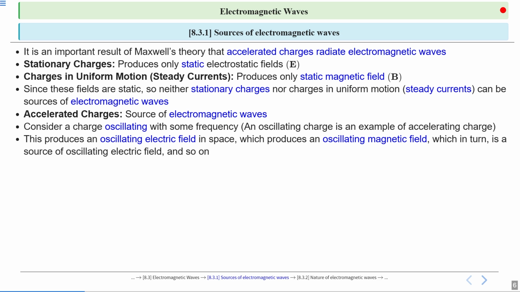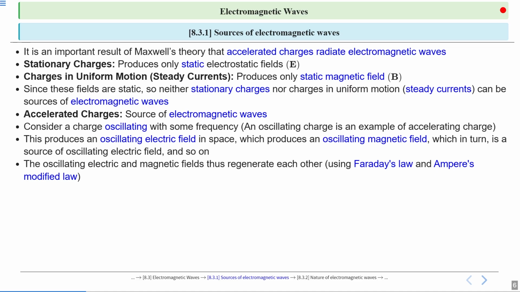The oscillating, or changing, electric field produces an oscillating magnetic field, which in turn is a source of an oscillating electric field. They are producing each other at the same time, so they are self-sustaining fields. The oscillating electric and magnetic fields thus regenerate each other.